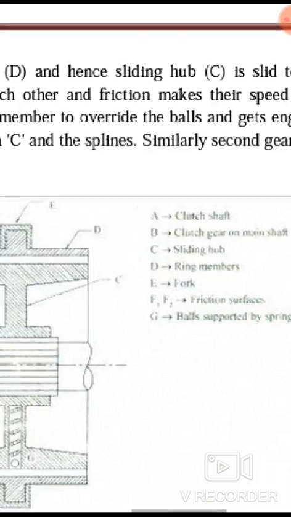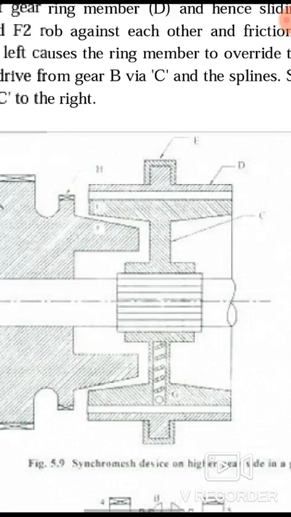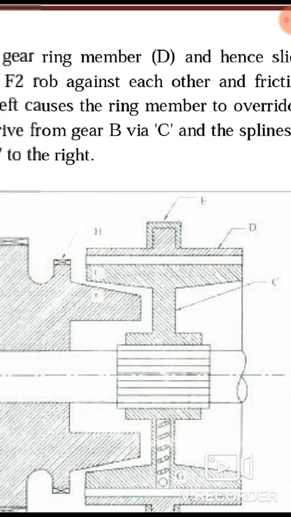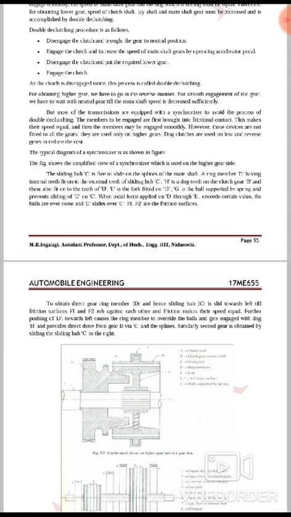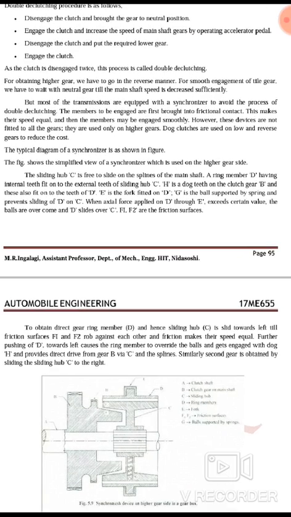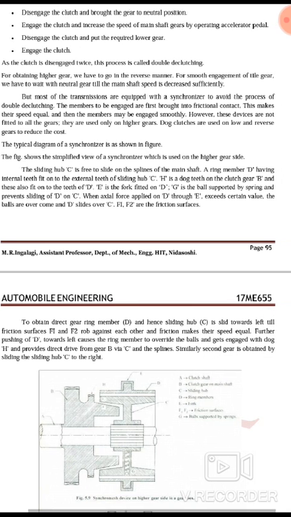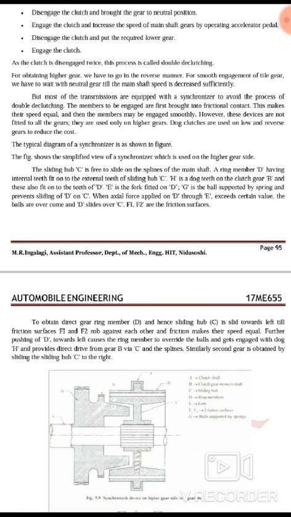You may observe here, H is the dog clutch. H is the dog teeth on the clutch gear B, and they also fit on the teeth of D. Okay, E is the fork fitted on D.